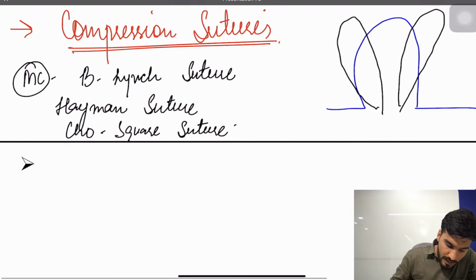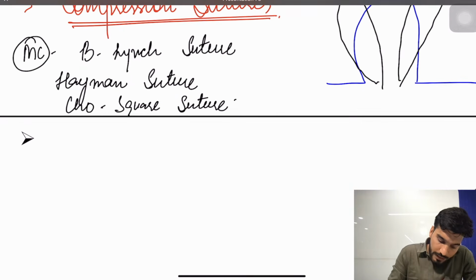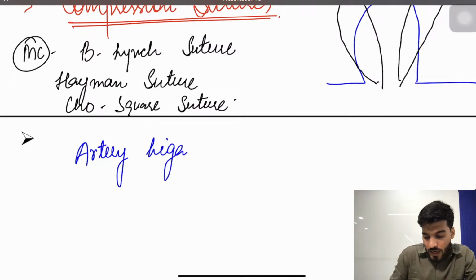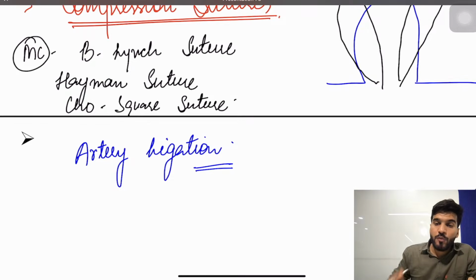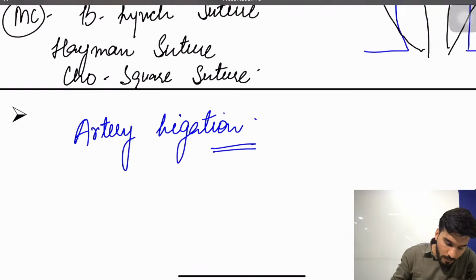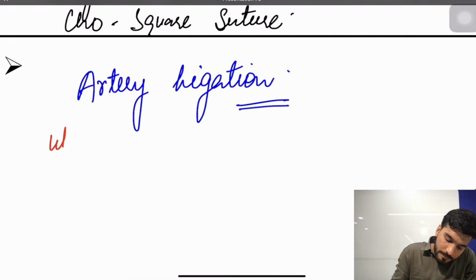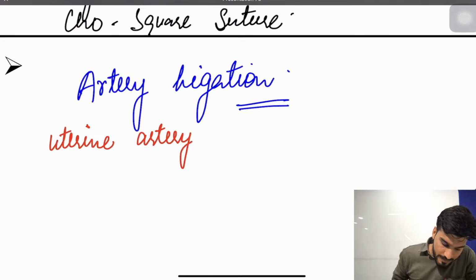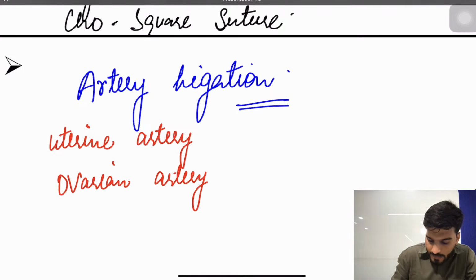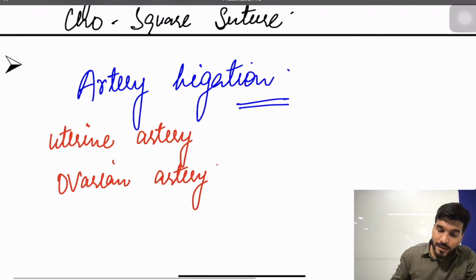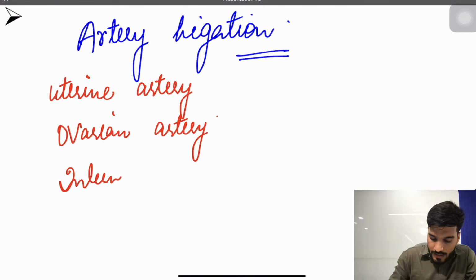If bleeding is still not stopped, we go for artery ligation. Now the question asked is: what is the order of the arteries ligated? You have to remember these arteries in order. Number one is the uterine artery, number two is the ovarian artery, and followed by that we have the internal iliac artery.